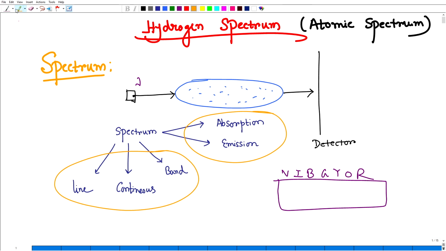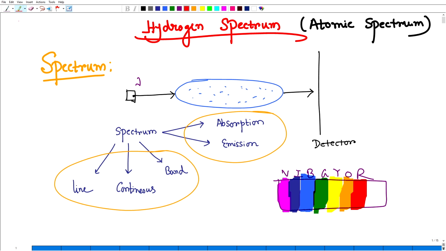Here must be violet, then indigo, then blue, and after that green. The colors are not sharply distinguished, I'm just giving the idea. It should look like this. Then orange, and red. We should obtain this kind of spectrum.